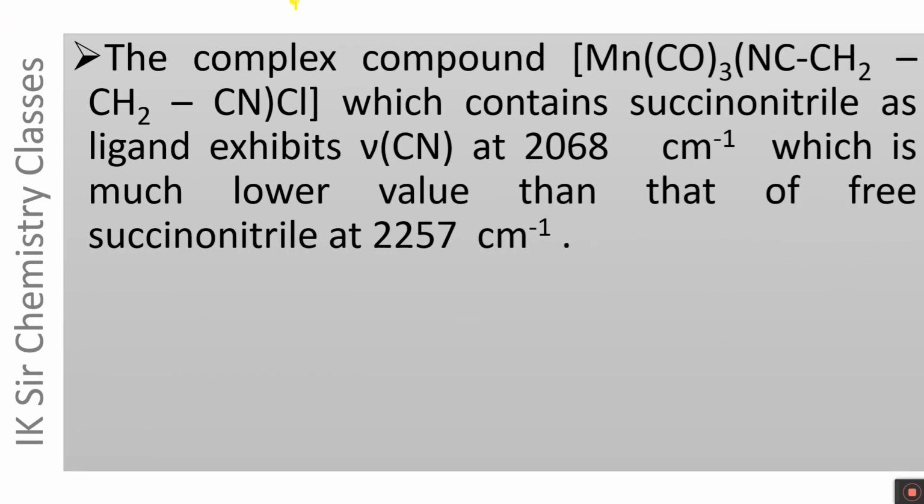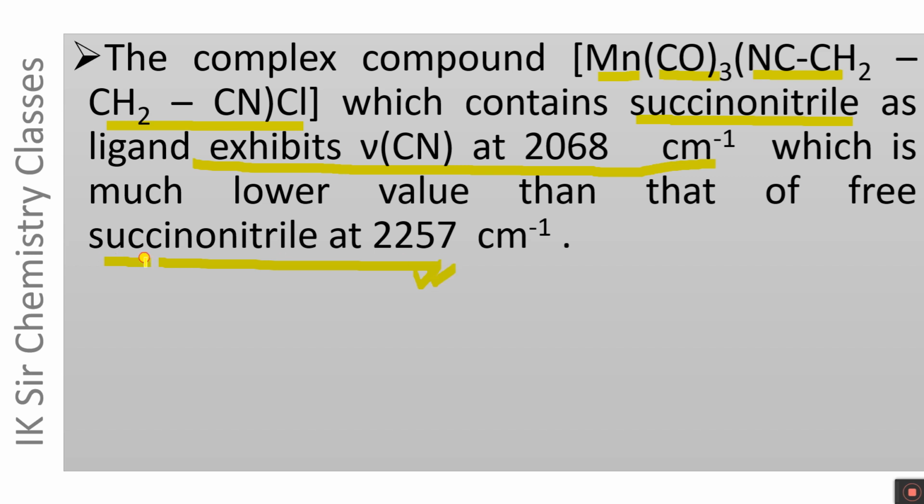The complex compound manganese carbonyl 3 times NCCH2CH2NCCl, which contains succinonitrile as ligand, exhibits CN stretching frequency at 2068 centimeter inverse, which is a much lower value than that of free succinonitrile, 2257 centimeter inverse.